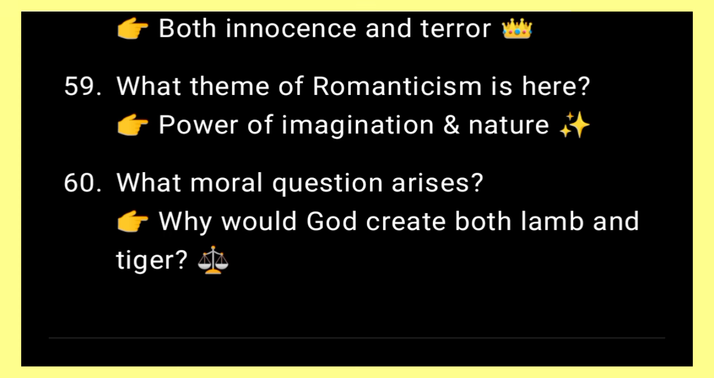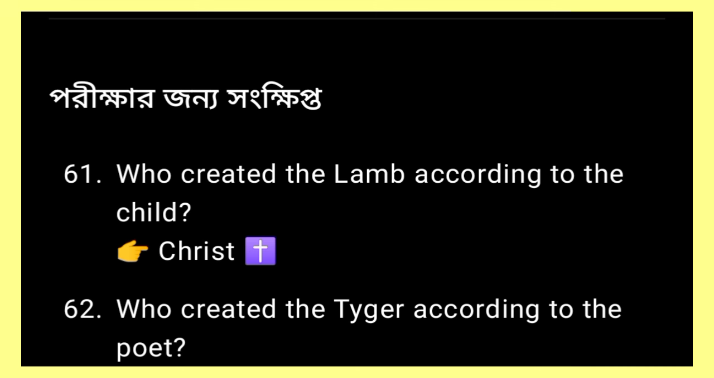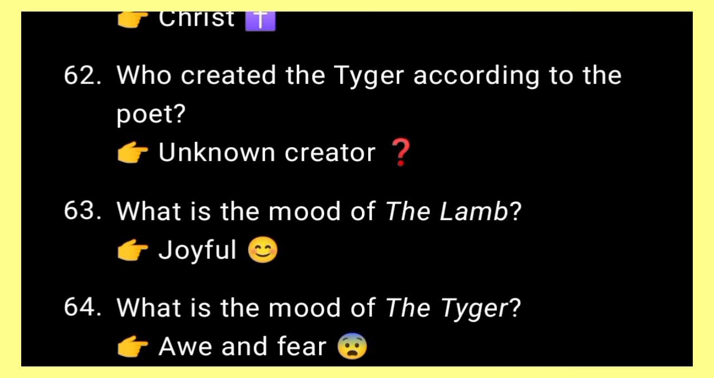What theme of romanticism is here? Power of imagination and nature. Next, what moral question arises? Answer, why would God create both lamb and tiger? Next, some more questions for your help. Who created the lamb according to the child? Answer, Christ. Next, who created the tiger according to the poet?